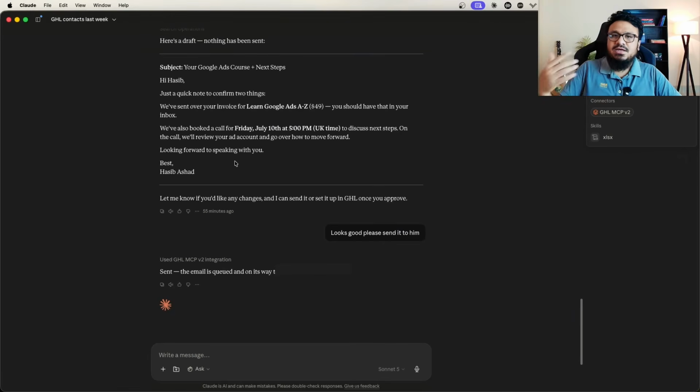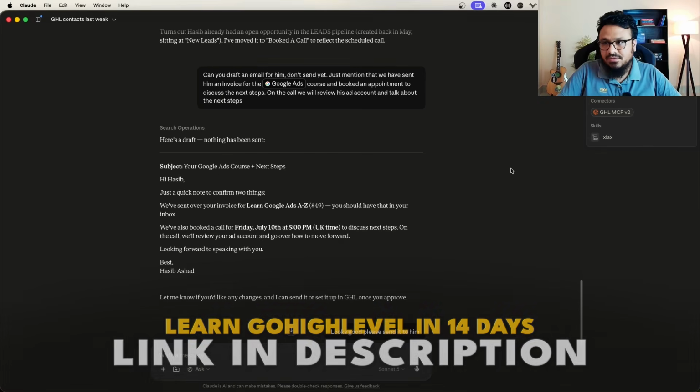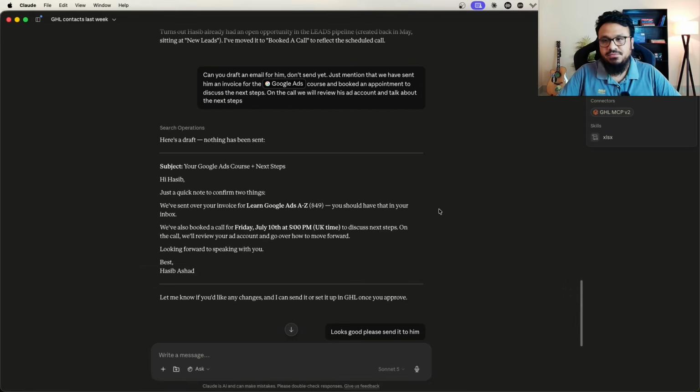Okay, so this is the stuff that you can perform from your Claude agent, which again, it's amazing to me, the stuff that it can do. Now, I want to show you the operations that Claude can perform. And by the way, this configuration is only for Anthropic now, but it will be live for ChatGPT, Cursor and stuff in the future.